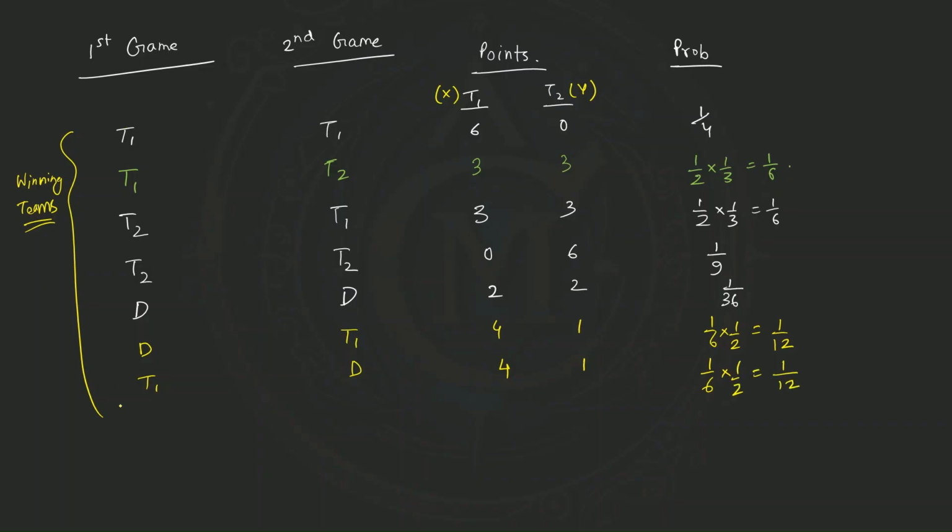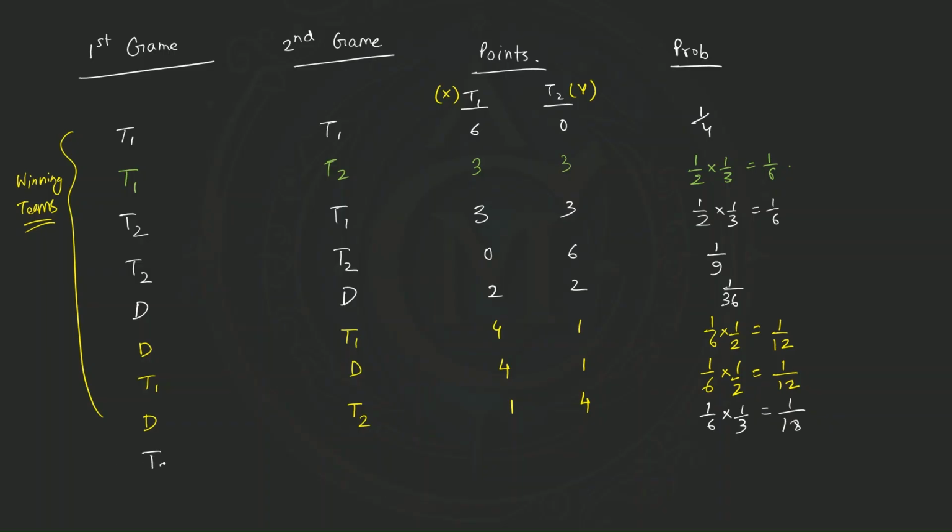Then the next possible case: in the first game we have a draw, and in the second game T2 is the winning team. So T2 has 4 points and T1 has 1 point. What will be the probability here? It will be 1/6, which is the draw probability, multiplied by 1/3, so it will be 1/18.